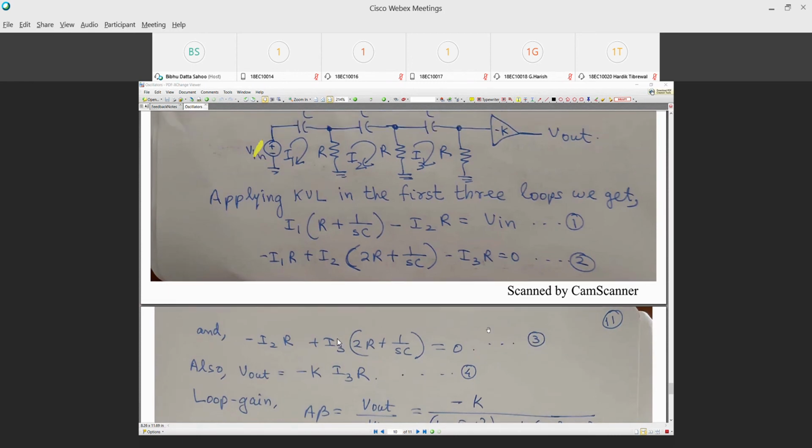Okay. So these are the KVLs, one in this loop. This is one loop. This is the second loop. And this is the third loop. You write that. And then you can write that the voltage V out equal to K times I3 times R, which is K times this voltage. This is the fourth equation. So therefore, the loop gain is going to be A times beta, which is going to be V out over V in.